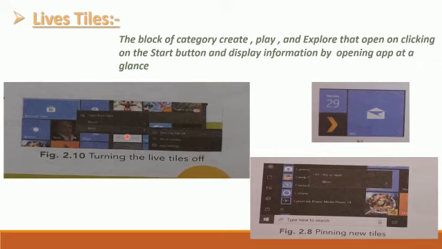These are blocks which are live on the screen. You can open it and see the status of it, and you can change the size of these tiles, and you can pin those tiles, and there are so many current icons like date, emails and so on.